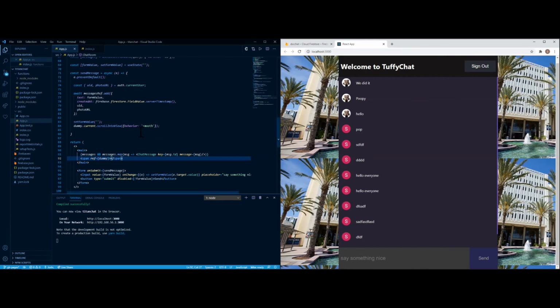But yeah, now that's pretty much it. I think I might be just missing something for the left portion, but other than that, that's pretty much what it is. I'll get that fixed on the final product, so if you guys want to test it out on your own, you're more than welcome to. And yeah, that's pretty much how Firebase works.